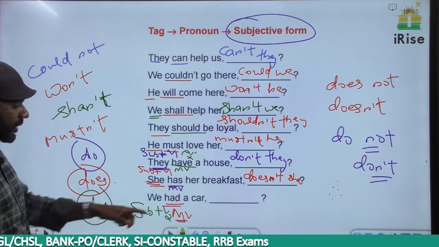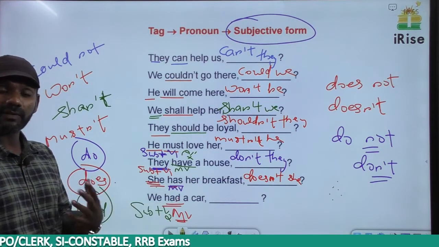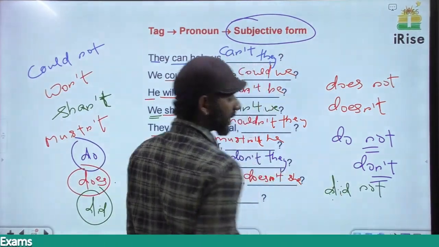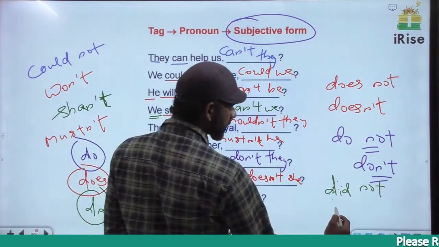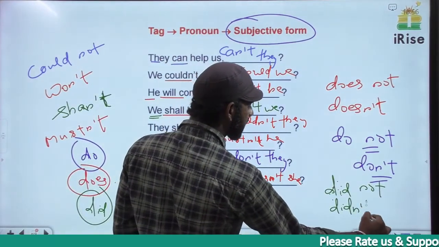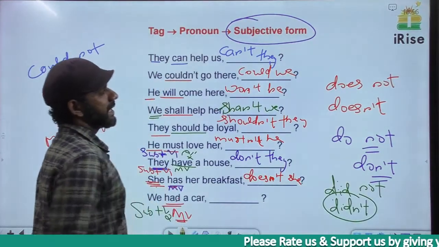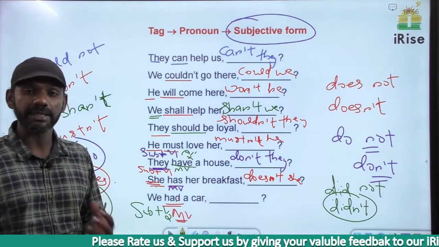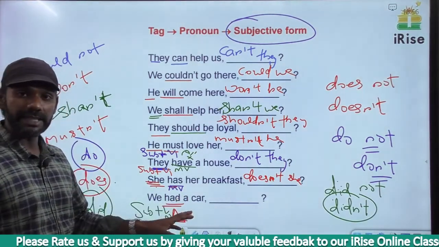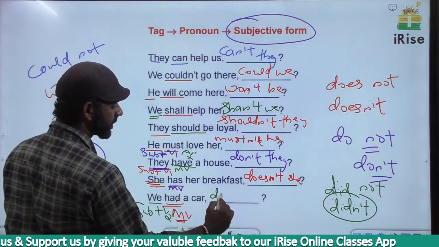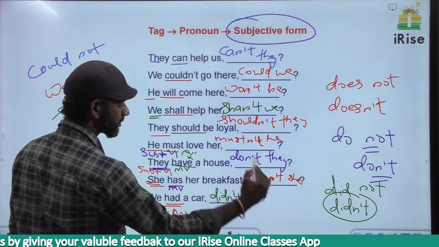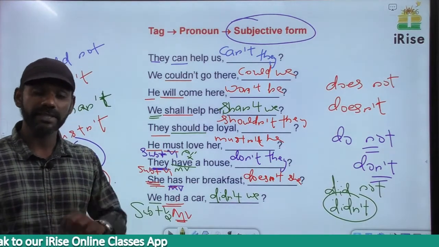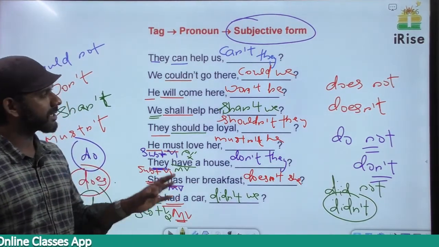There is no negative term in the sentence, so in the tag we must have a negative term. So did changes to did not. We want the short form of it. Did not, short form is D-I-D-N apostrophe T. Even though it is written as D-I-D-N apostrophe T, it is pronounced as didn't. So we have to go for didn't. The subject is we, so it must be didn't we. We had a car, didn't we? We had a car means we owned a car, we possessed a car, etc.